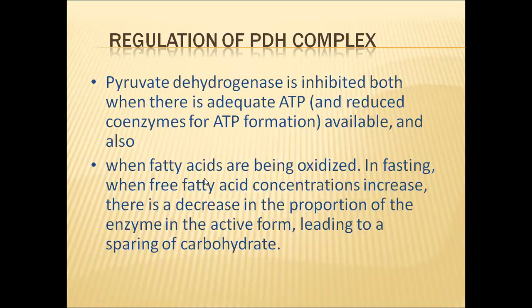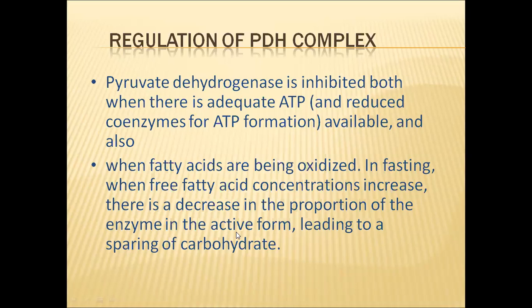And in fasting, when fatty acid concentrations increase, what happens? Fatty acids will be mobilized in our body to take part in the Krebs cycle and release ATP energy. So under those circumstances, also, this pyruvic dehydrogenase enzyme will be inhibited.